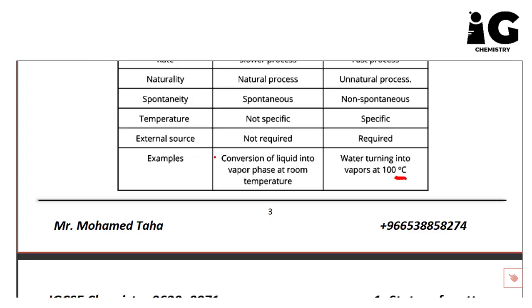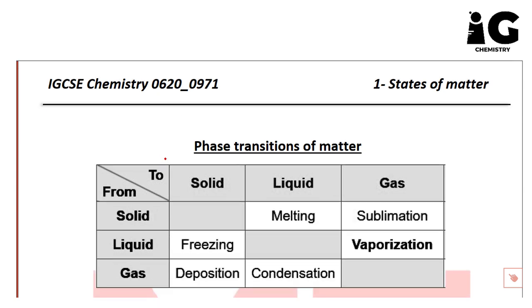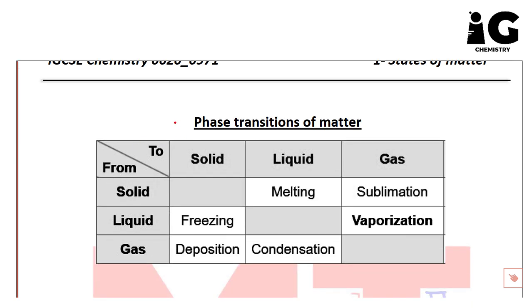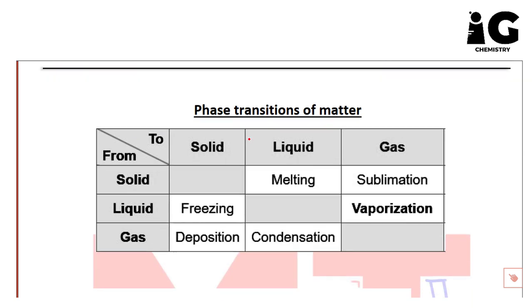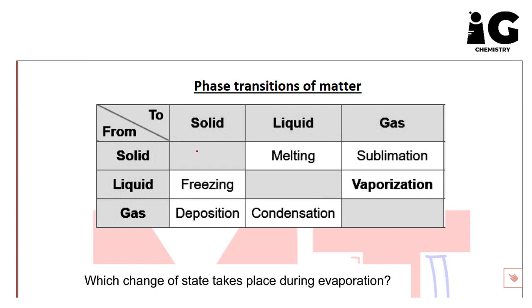Next important point, if this is like an overall conclusion, so phase transition of the matter regarding everything we have mentioned before. If you have a change from solid to liquid, it's called melting. From solid to gas directly, this is sublimation. And here from liquid to solid, this is freezing. And from liquid to gas, this is vaporization. The last one is from gas to solid, this is called deposition.